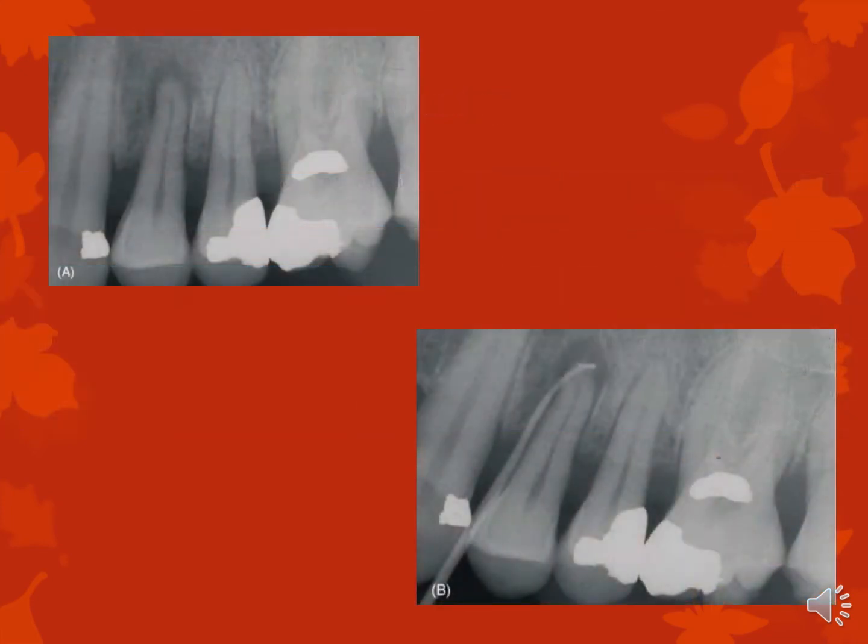So this is the gutta percha point that we were talking about. Though you see a lesion over here in the X-ray, there is nothing visible in this patient clinically, and you are only able to see a pocket. But when you place the gutta percha point, you can see it going straight up and turning around the tooth, right? And you can see that the level of bone is intact.